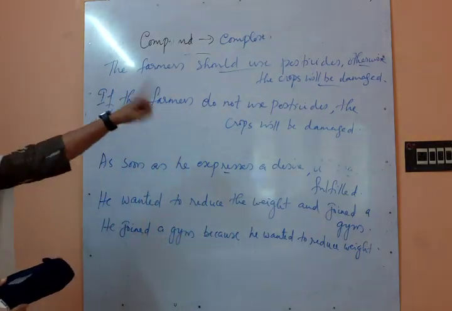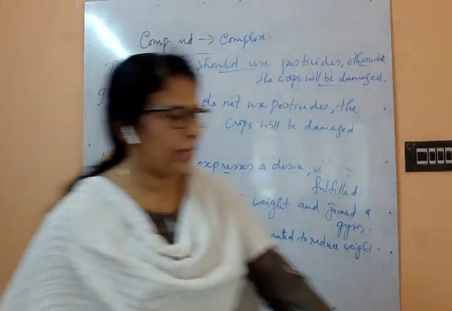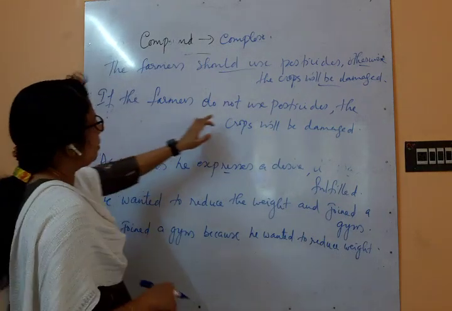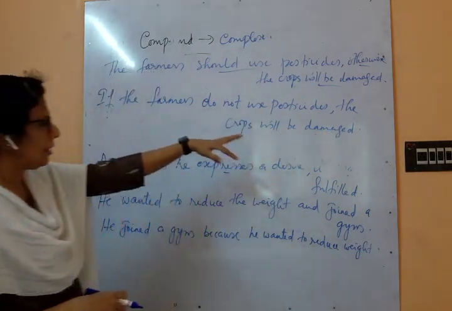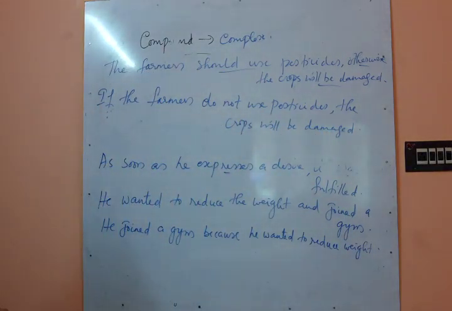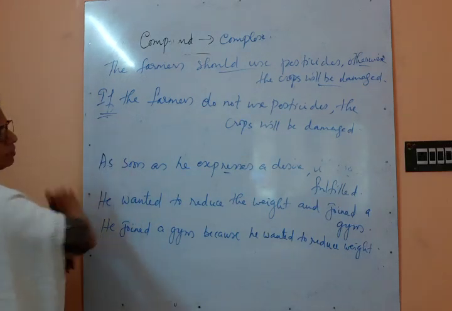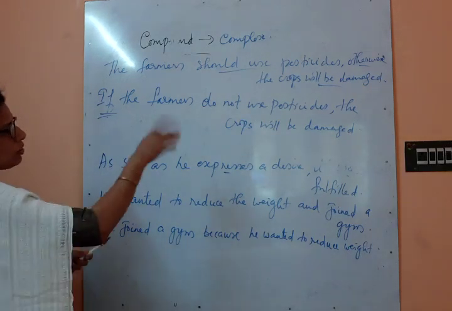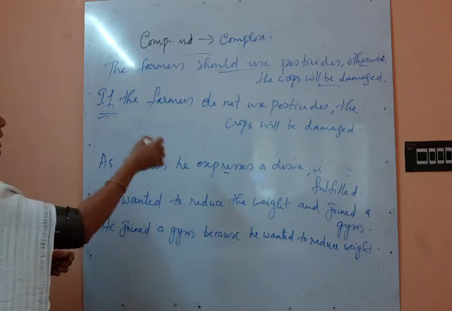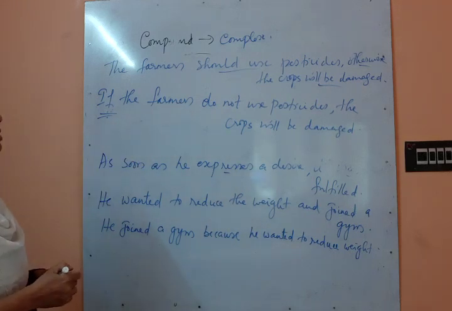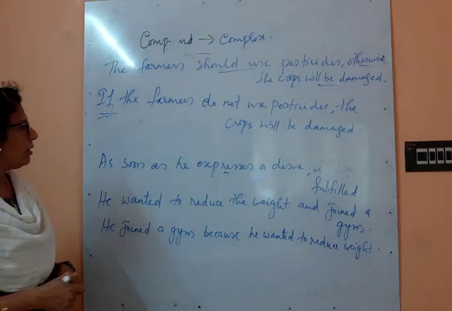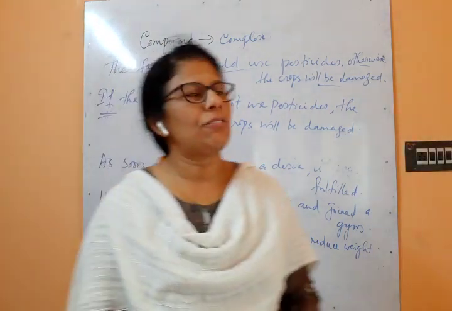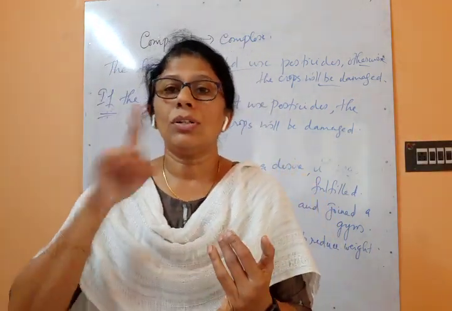Understood? The farmers should use pesticides, otherwise the crops will be damaged. Here, if the farmers do not use pesticides, the crops will be damaged. Okay, so if clause of condition: on what condition will the crops be damaged? If they do not use pesticides. Okay, so this is how the conversion from compound to complex works.